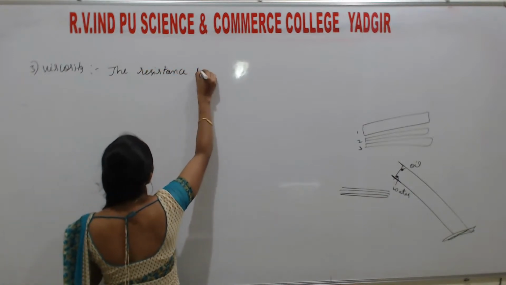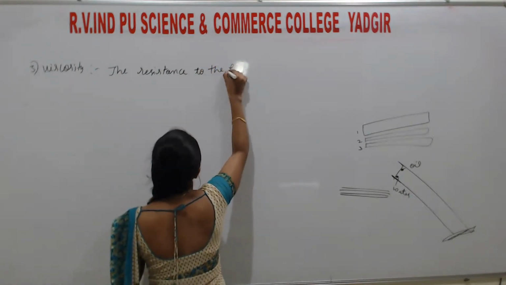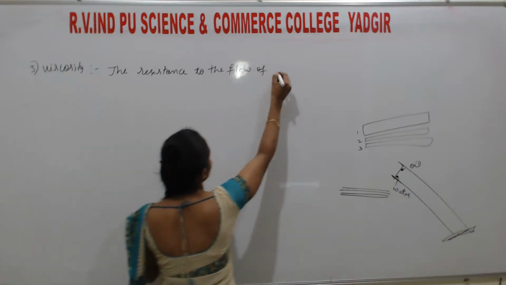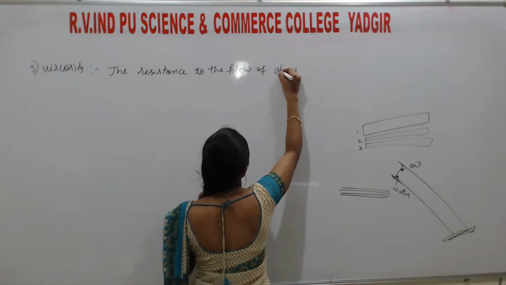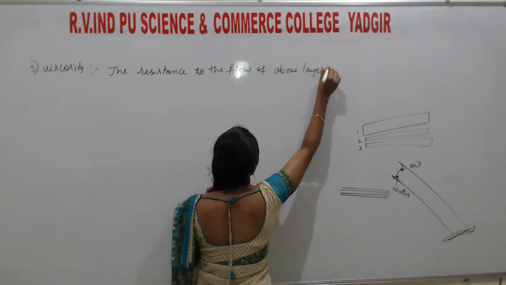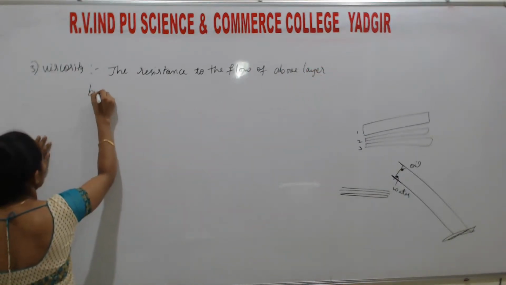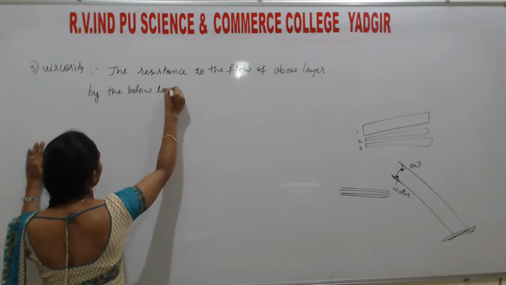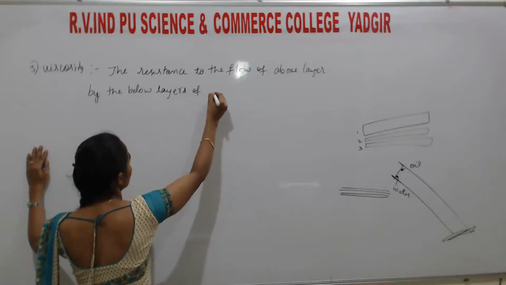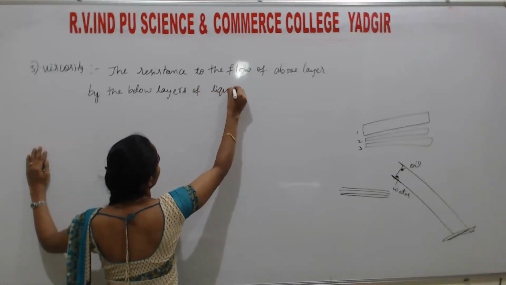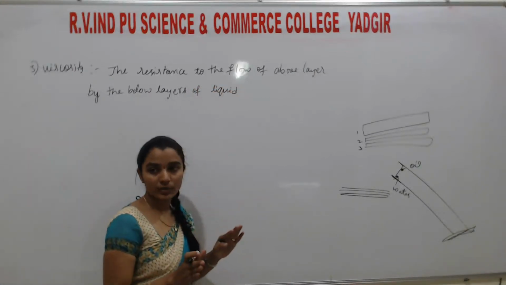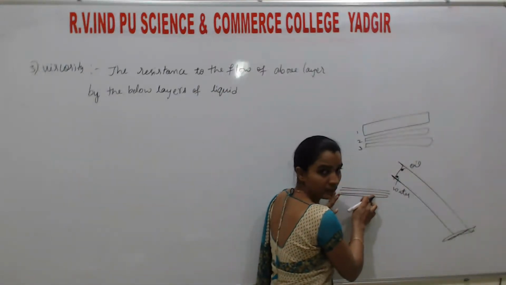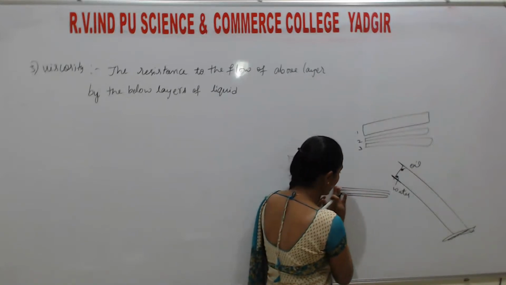The resistance to the flow of a layer by the below layers of liquid. Resistance means stop. To what? The flow of a layer. So this is the layer. Understand? So students, I write here.